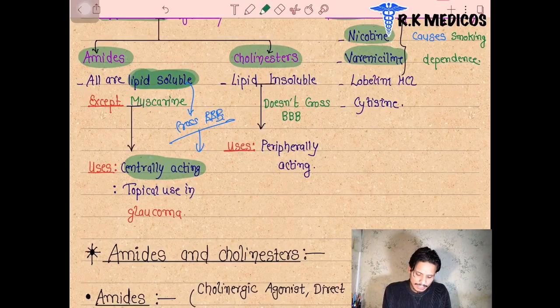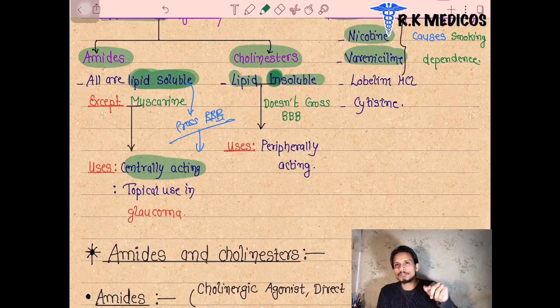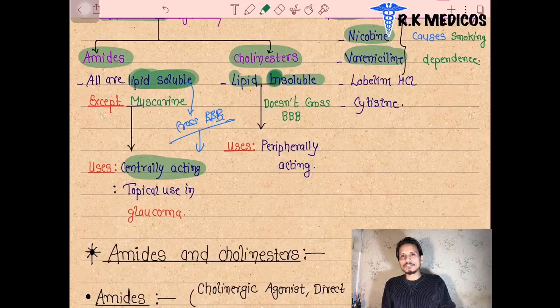In the next point we can see that the cholinesters are lipid insoluble. It means they are not soluble in lipids, so they are not going to cross the blood-brain barrier. So the action of these cholinester drugs is not performed inside our central nervous system. These drugs act peripherally: in our thorax region, in our abdominal cavity organs, and in different parts such as our hands, lower limbs and upper limbs.